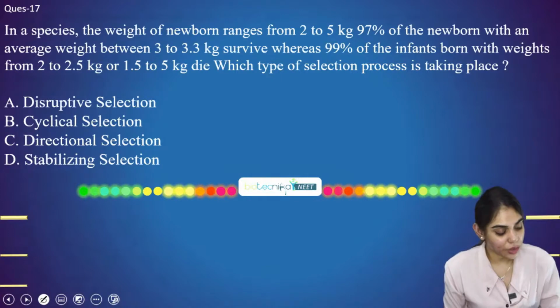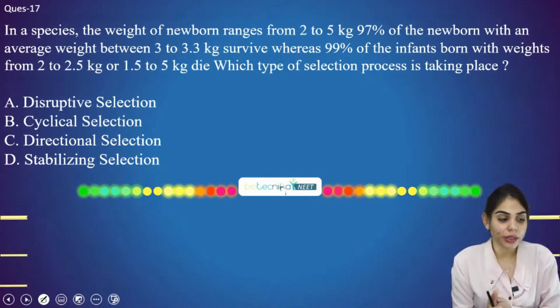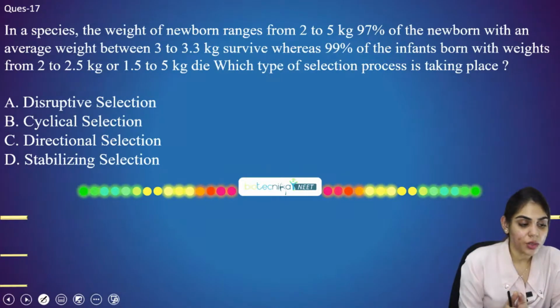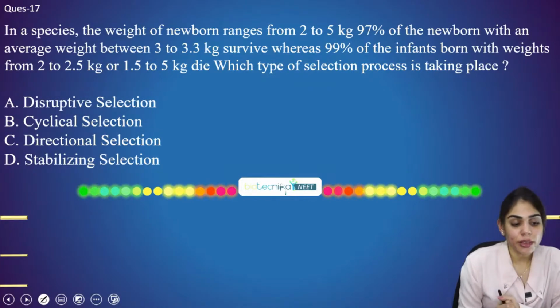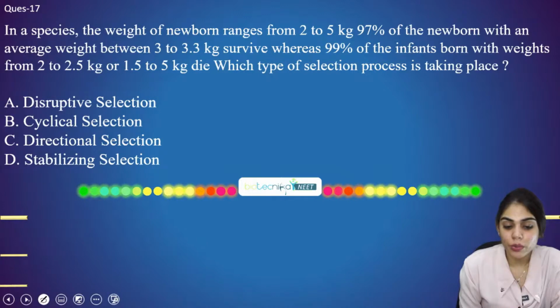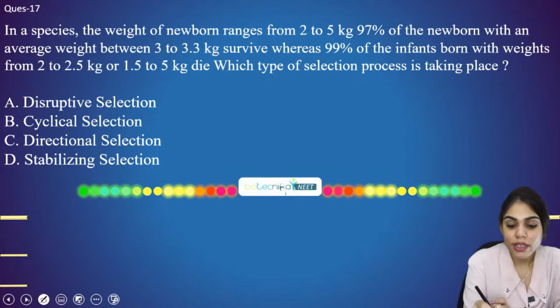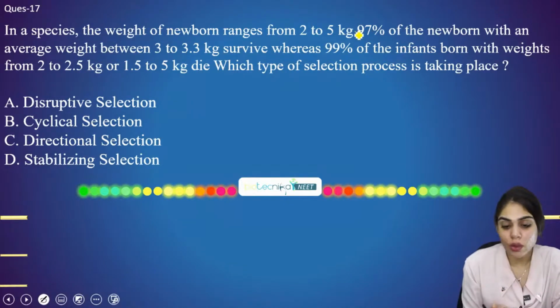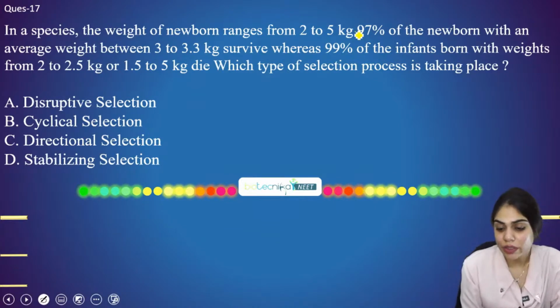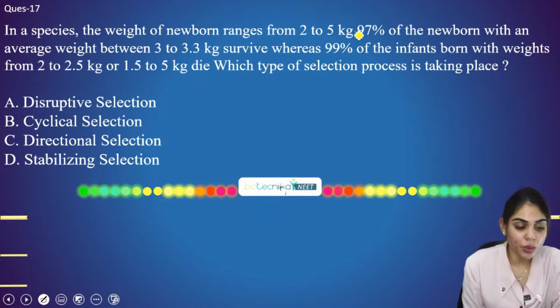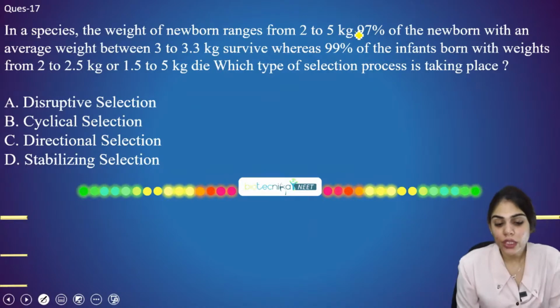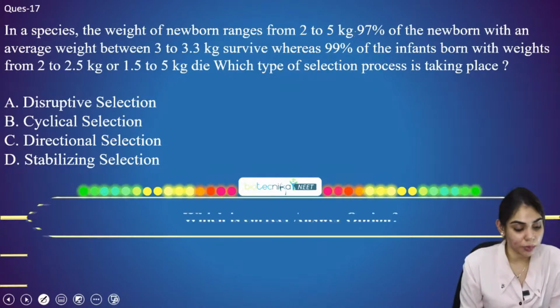We'll do this last question and then we'll conclude, or we'll stop this session here. So question number 17. In a species, the weight of a newborn ranges from 2 to 5 kg. 97% of the newborns with an average weight between 3 to 3.3 kg survive, whereas 99% of the infants born with weights from 2 to 2.5 kg or 4.5 to 5 kg die. Which type of selection process is taking place?